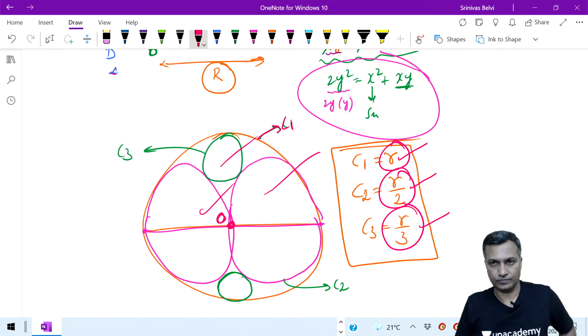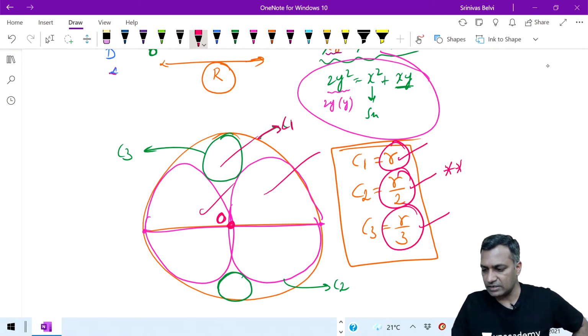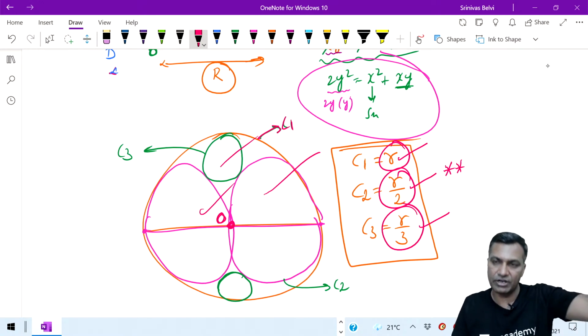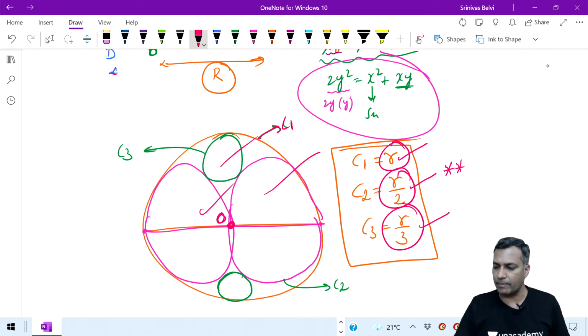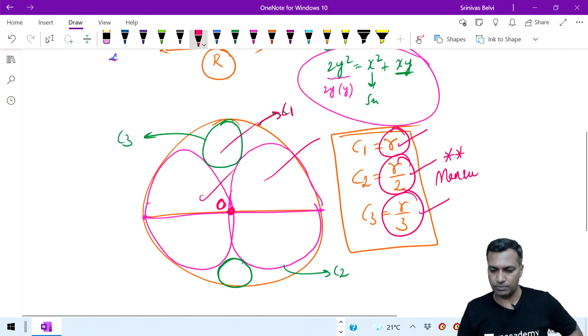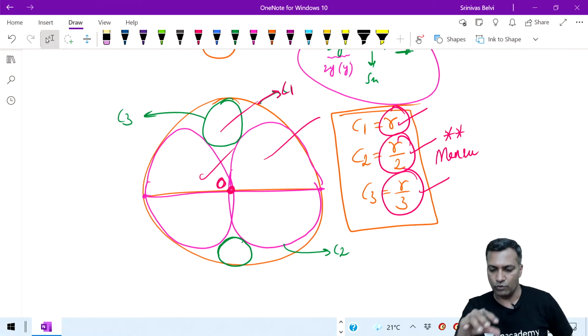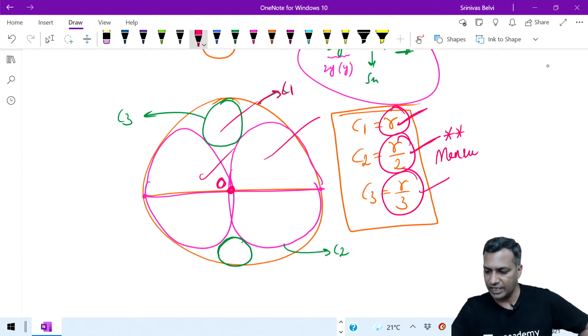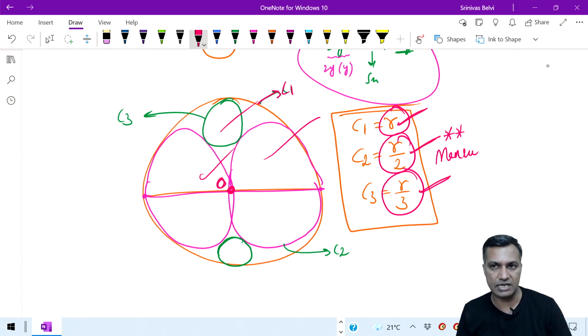Good enough? I think all right, now this you guys also can take it, because in the other class we tried a different CAT question. This is from the mensuration perspective. Mensuration perspective, you should know this, right? If I squeeze in the circles, how will these circles look? R by 2, R by 3. Standard template.